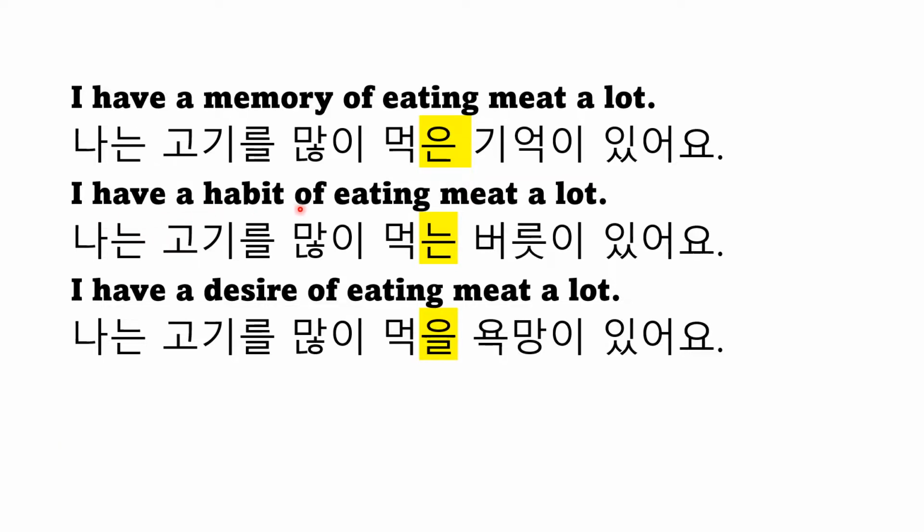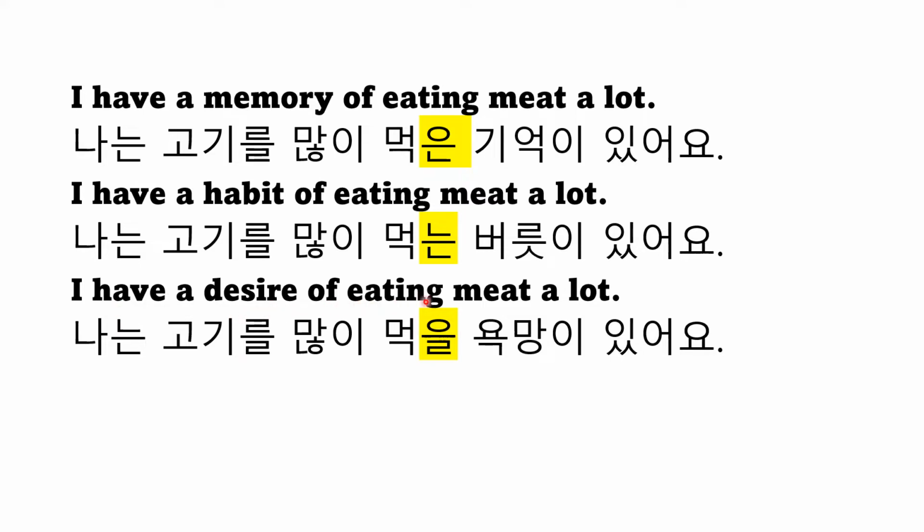I have a habit of eating meat a lot. Here you see the word habit. A habit starts from the far past, but it continues to the present time. So the habit still continues, even at the present time. So you put this into a present tense modifier. That is, 는. 나는 고기를 많이 먹는 버릇이 있습니다.